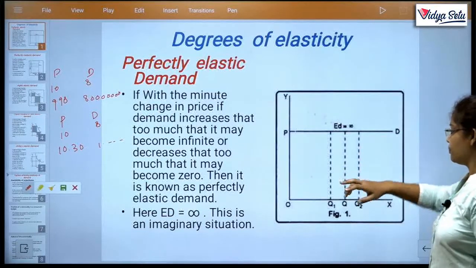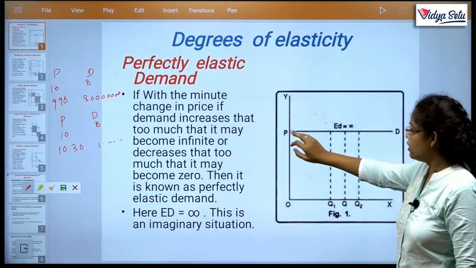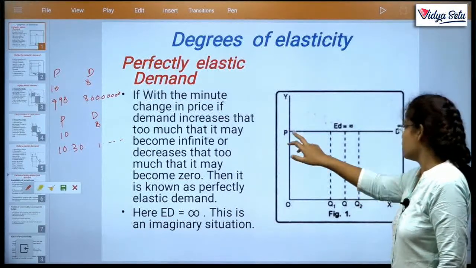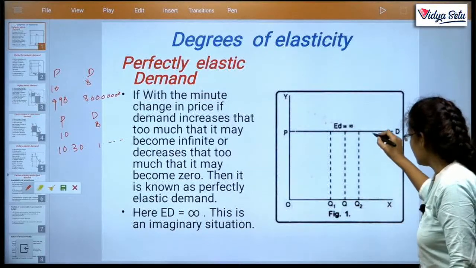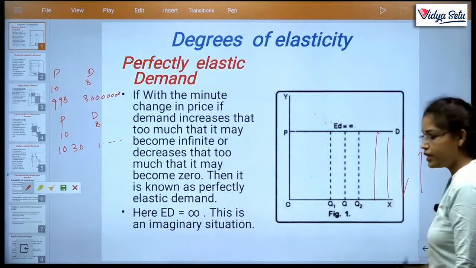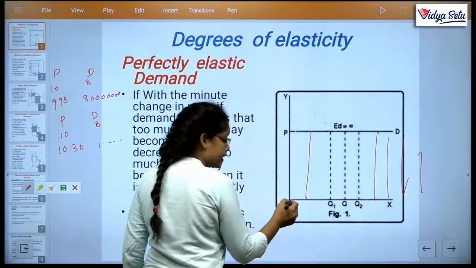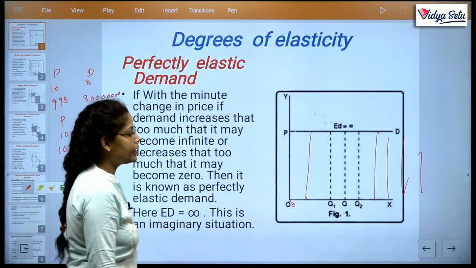The curve is like this: here is price, and we assume the price is constant. Demand increases and increases so much, and decreases so much that it may become 0. Why do we assume the price is constant?